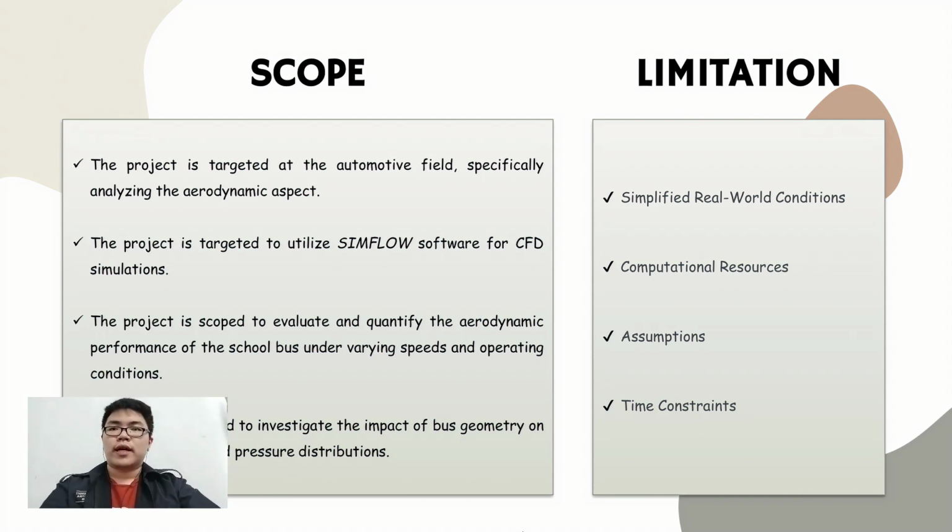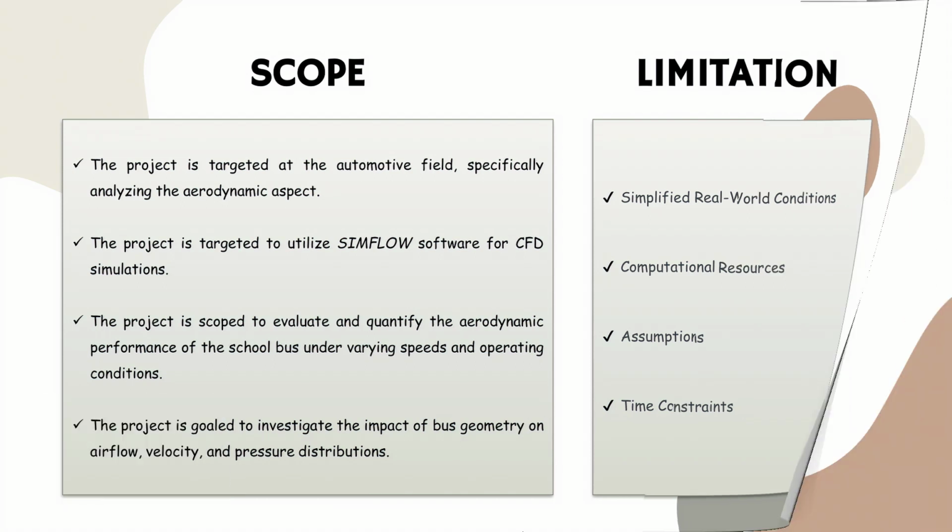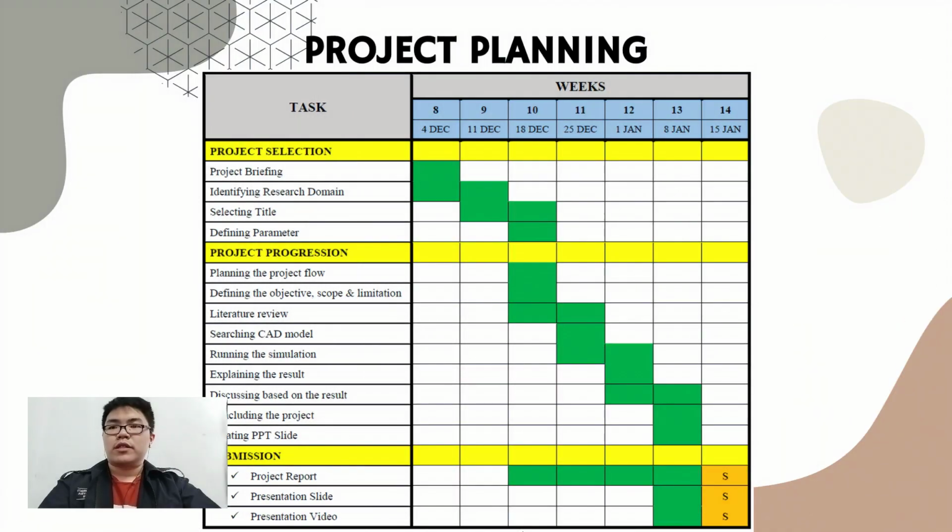This project already removes the unnecessary parts and scales down the size of the bus model. So the last one is time constraint. This project only has 7 weeks to finish. So followed by is the project planning. Below is a Gantt chart planning along the project. There are 7 weeks, starting from the week at academic, where the week is project selection, and until the last week 14, where the week is the submission of the project.